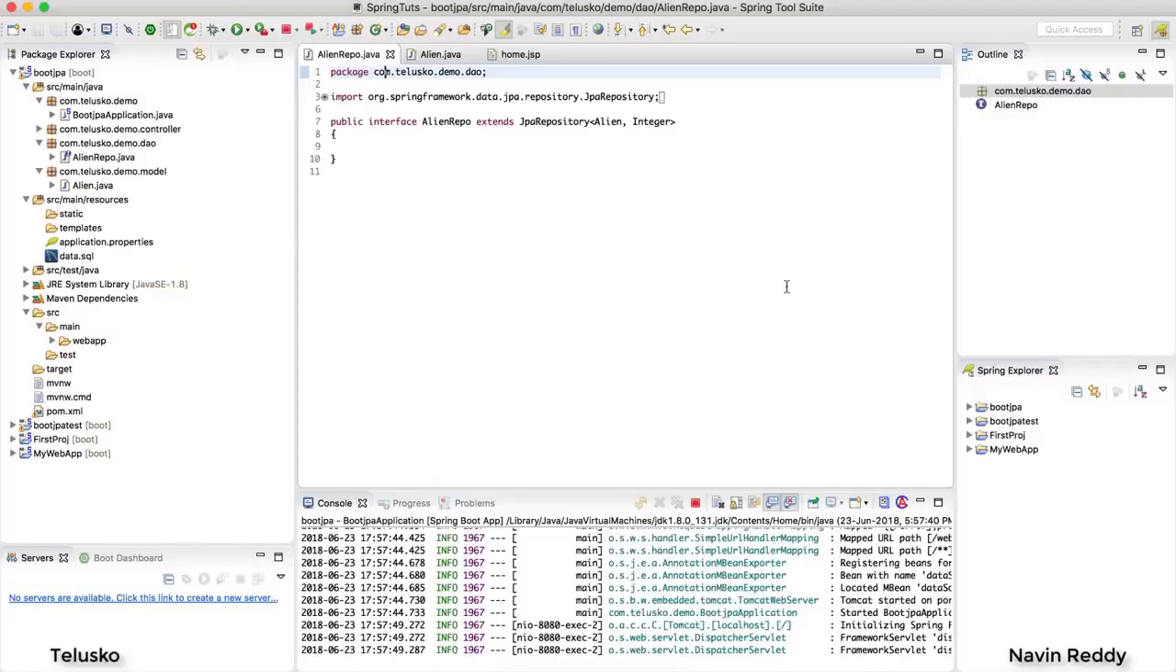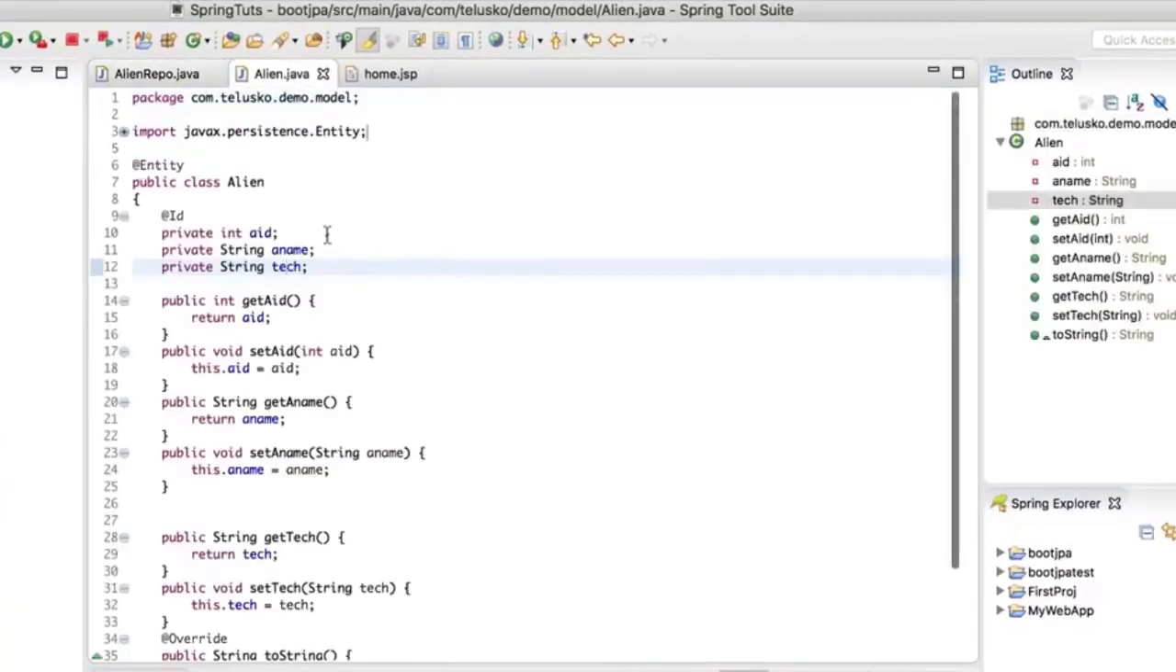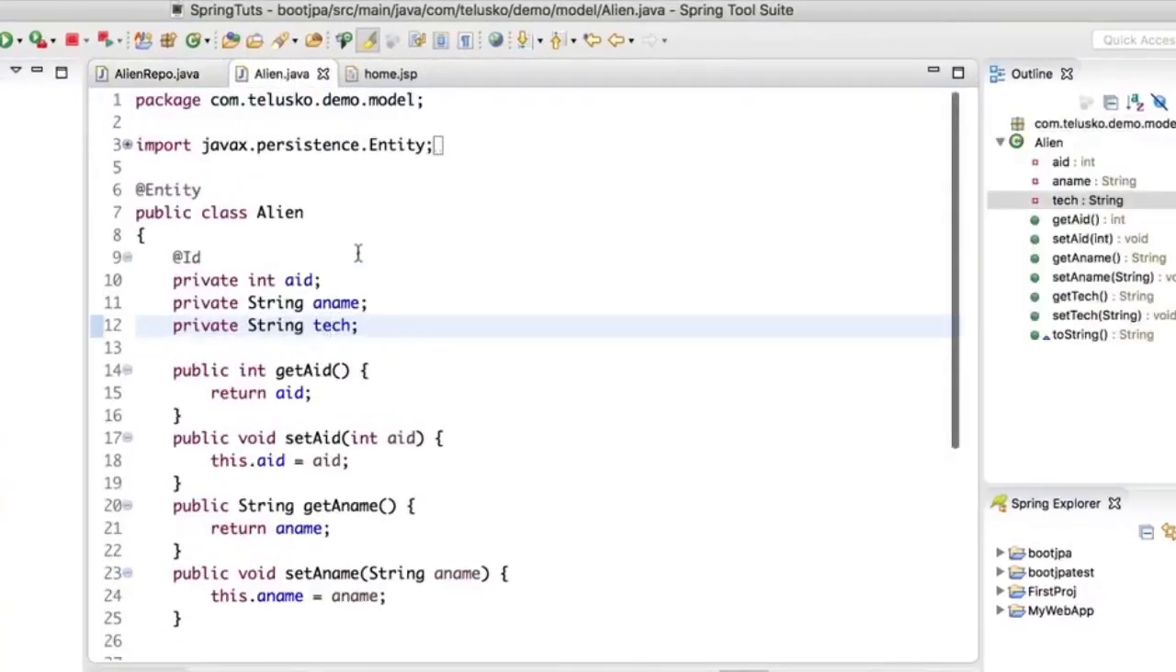In this video, we will talk about Spring Data REST. Now, trust me, Spring Data REST is magic. To understand that magic, let's go to the previous example, which we were doing in the previous series. We'll be doing the same thing, but with the help of Spring Data REST, and trust me, it is really easy to work with. We wanted to fetch all the aliens. Alien has three properties: AID, ANAME, and tech.